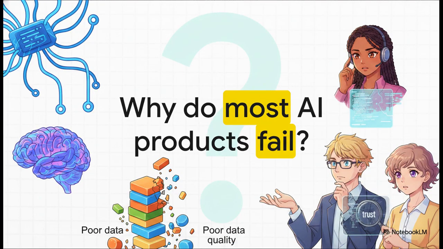So, let me kick things off by asking you a provocative question right out of the gate. Why do most AI products fail? Seriously, take a second and think about it. Whenever I ask new PMs this, they almost always jump straight to a technical issue. They think, oh, the models are too slow, or the tech isn't there yet, or the training data is just garbage. But the reality is much more fascinating, and honestly, it's completely within your control.